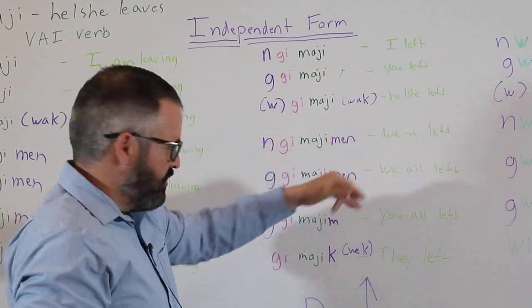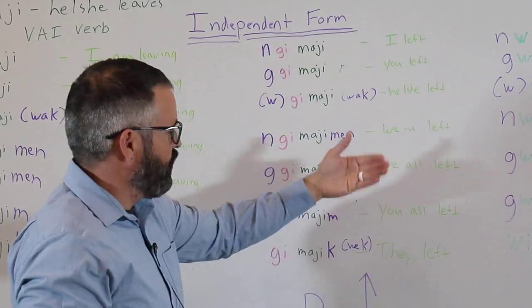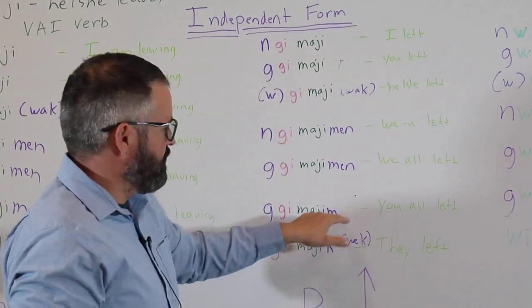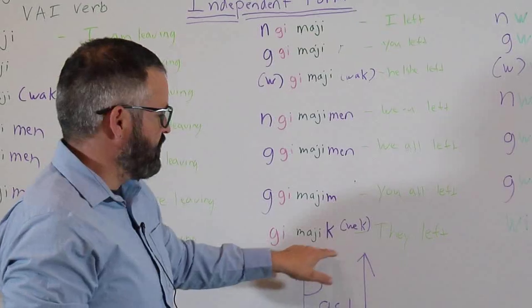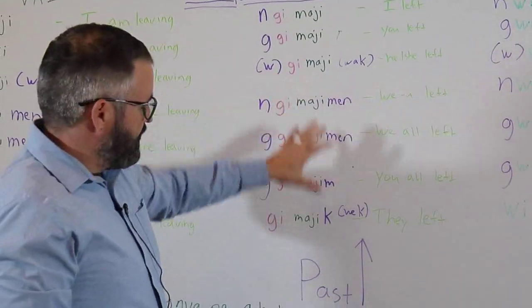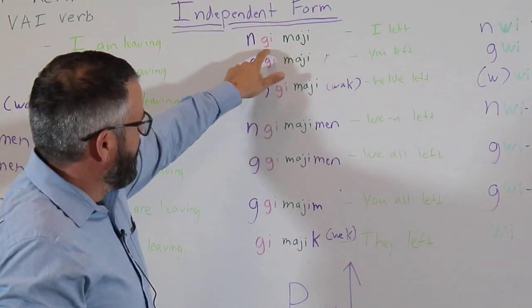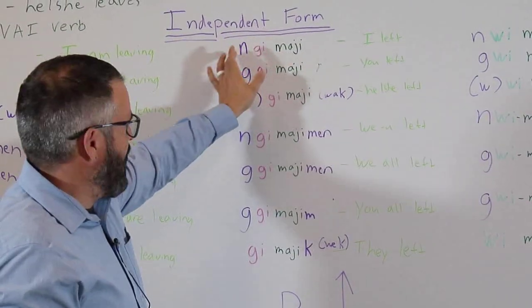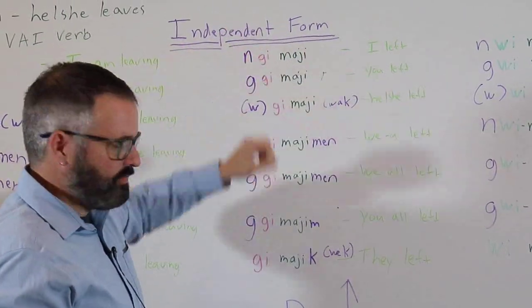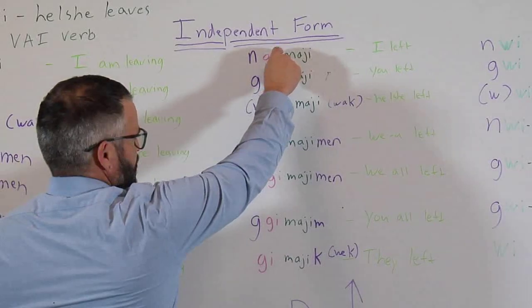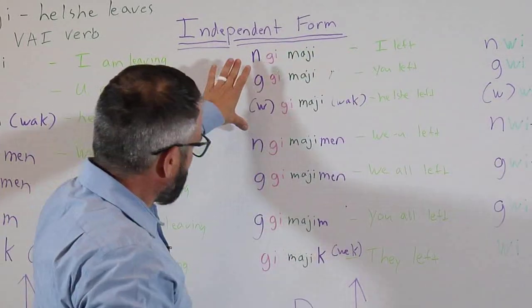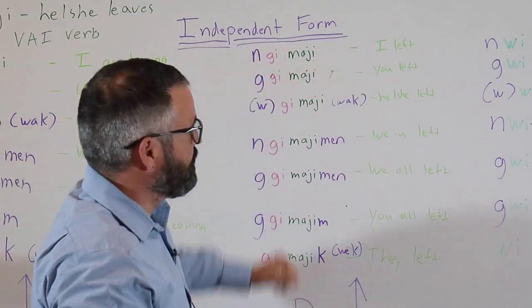Nagimajimen, we but not you left. Gagimajimen, we all left. Gagimajim, you all left. Gimajik, they left. And so with the past, all you got to do is put that gi inside, between the I and the verb, but this is one verb. Sometimes we'll make a little slash right here just to kind of separate them out. So there's the past in the independent form.